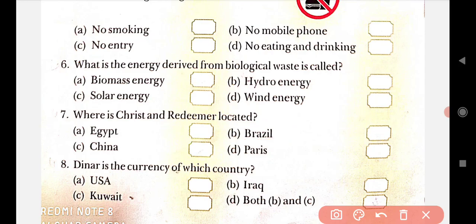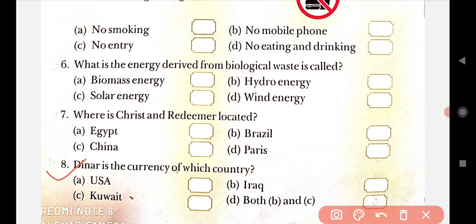After that, come to the eighth one. Dinar is the currency of which country? Four options here also: USA, Iraq, Kuwait, both B and C. Students, can you guess in which country the dinar currency is used?